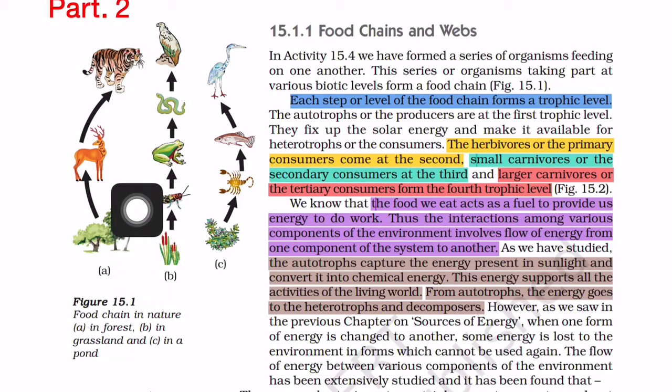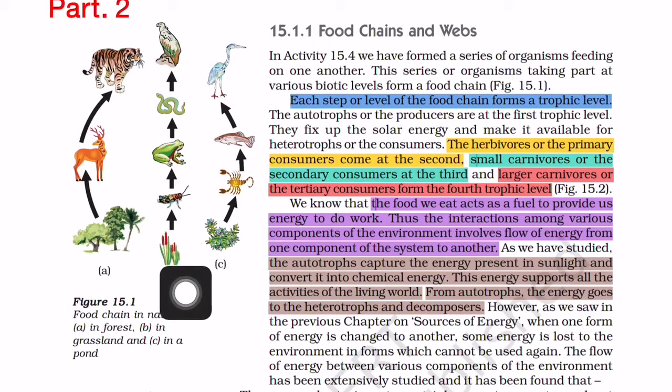You can see grasshopper is dependent on grass. Again this frog is dependent on grasshopper. Again this snake is dependent on frog. Again the vulture is dependent on snake. In this way, all the animals are dependent on each other for their food. So this is one example of food chain. So in an ecosystem, there are a lot of food chains which depend on one another. So according to the definition of ecosystem also, there must be an interaction. So this is the interaction of the animals.